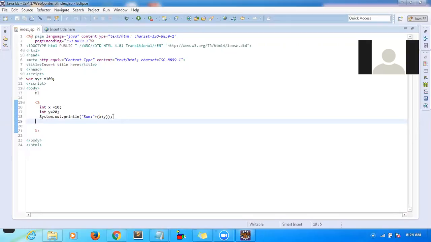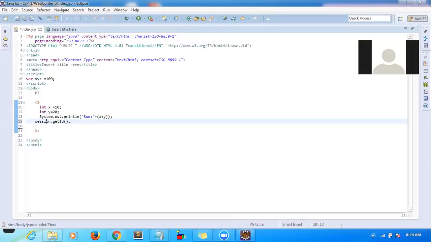In a similar way, JSP will provide you inbuilt objects. One example is session. Session is an inbuilt object. If you want to retrieve the session ID, you can call session.getId and display it.